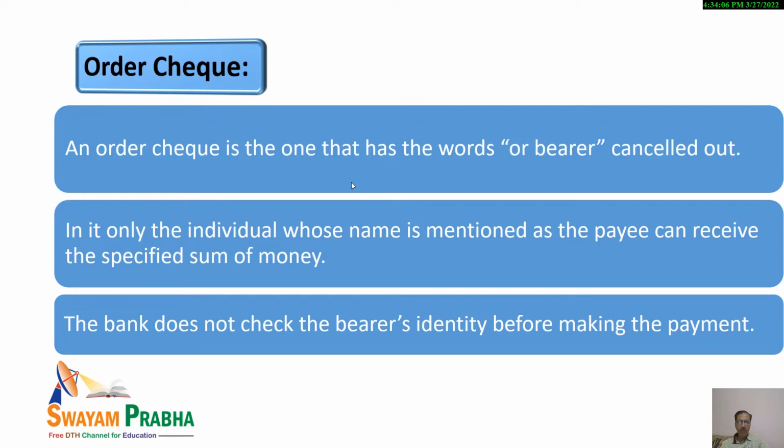The specified sum of money will be paid to the person, to the payee, whose name is mentioned as payee in the check. So it should be kept in mind. Generally, in case of an order check, the bank will not usually be checking the bearer's identity before making the payment. So it should be kept in mind that the payment will be made to the individual whose name is specified in the check. And this was all for order check.